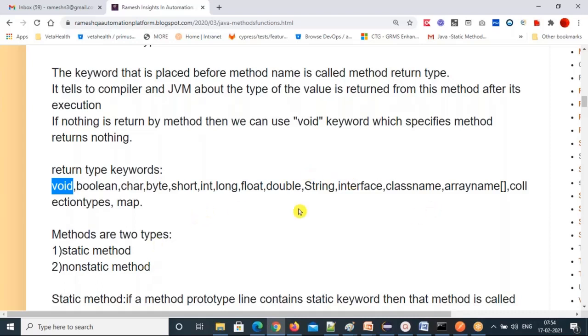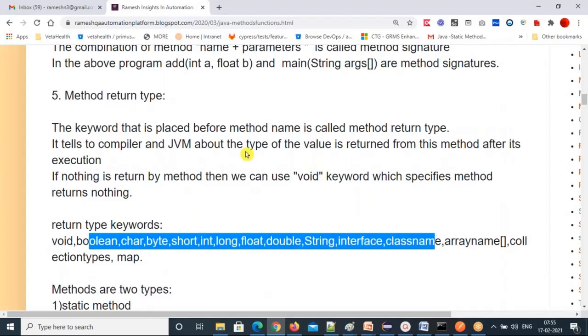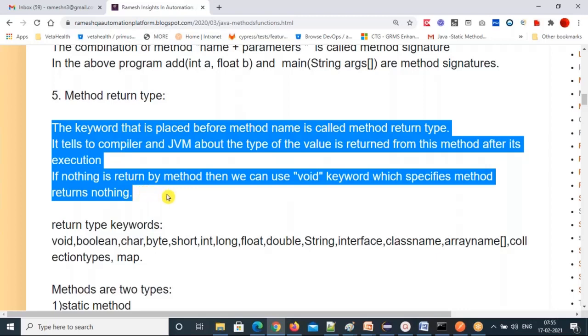Even collection types, maps. Collection types are basically interfaces, many interfaces and classes are there. All those classes and interfaces can also be your data types. You can use them as a data type. So this is a very important point. That means in the return type keyword place, you can use any of these data types. So please catch these words, very important.